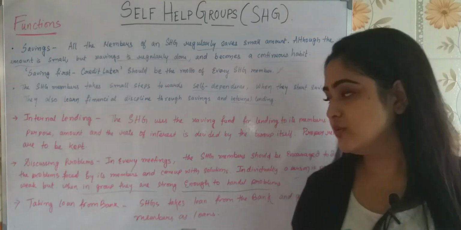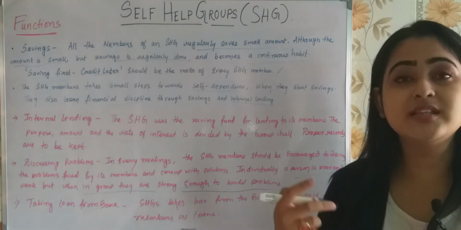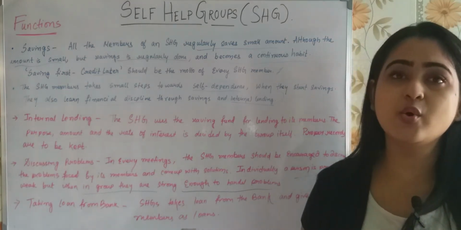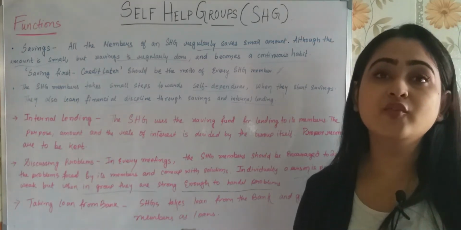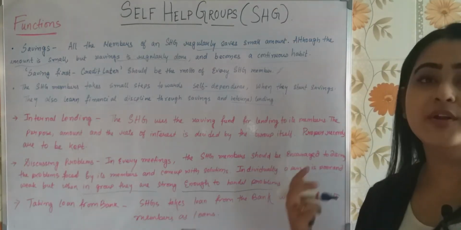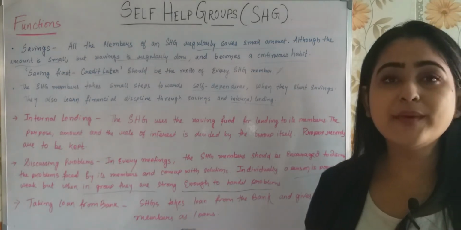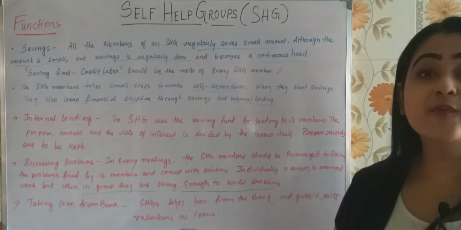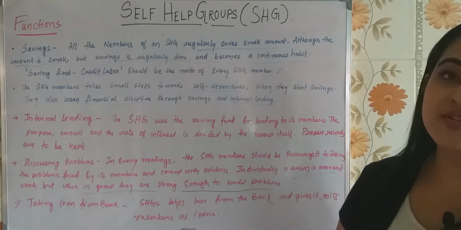So here they utilize that facility. They approach the bank and take a loan in the form of a group, a particular SHG. They take the loan from the bank, and that loan is utilized for again providing loans to the members of the SHG.